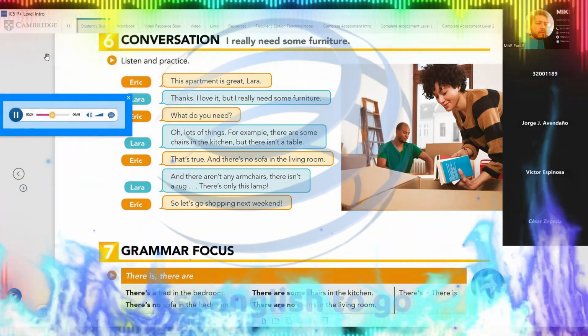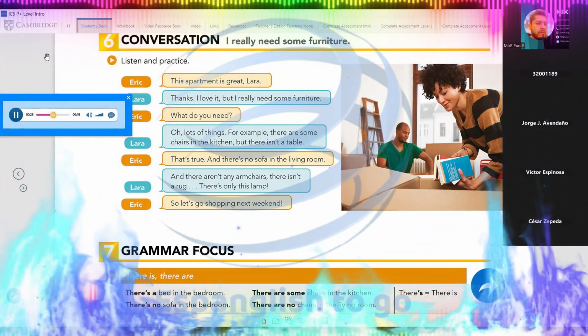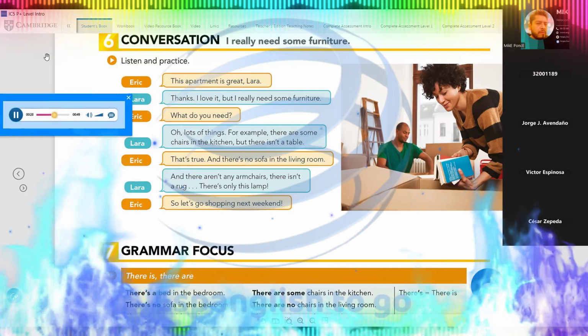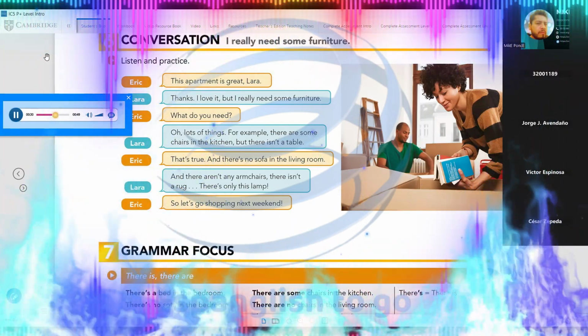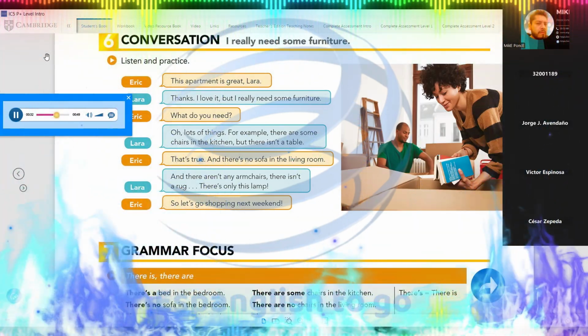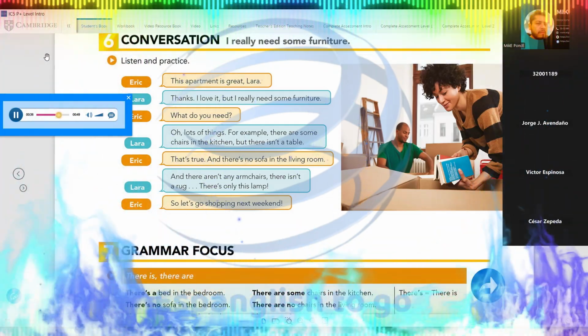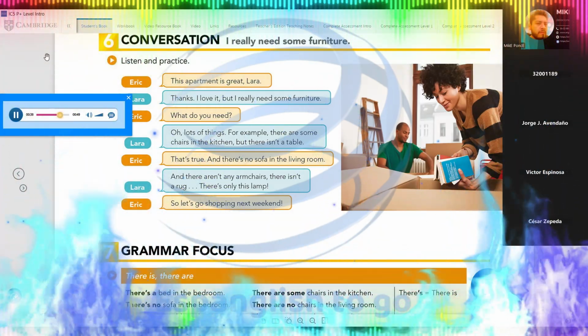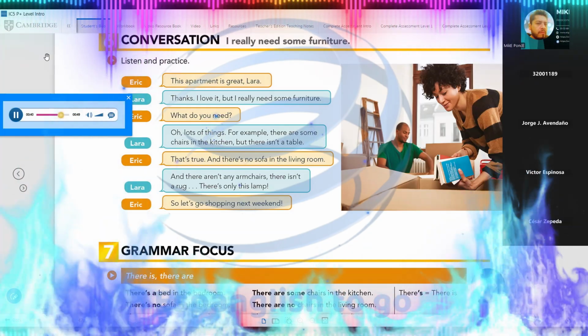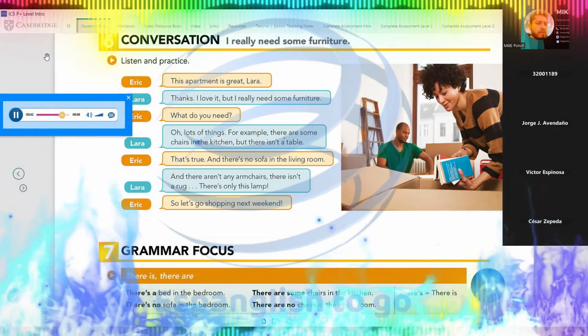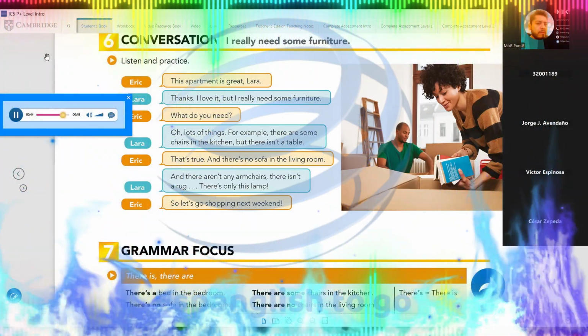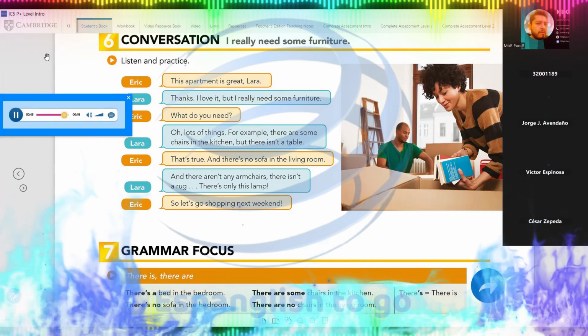Oh, lots of things. For example, there are some chairs in the kitchen, but there isn't a table. That's true. And there's no sofa in the living room. And there aren't any armchairs. There isn't a rug. There's only this lamp. So let's go shopping next weekend.